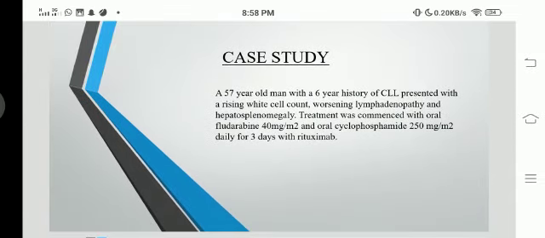Our main topic, that is the case study. Our case is a 57-year-old man with a 6-year history of chronic lymphocytic leukemia, in short called CLL, presented with a rising white cell count, worsening lymphadenopathy and hepatosplenomegaly. Treatment was commenced with oral fludarabine 40 mg per meter square and oral cyclophosphamide 250 mg per meter square daily for 3 days with rituximab.